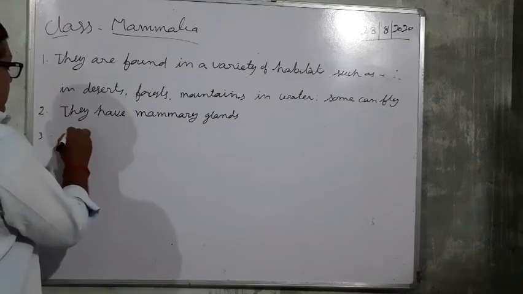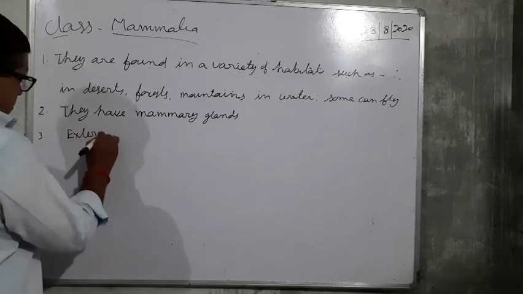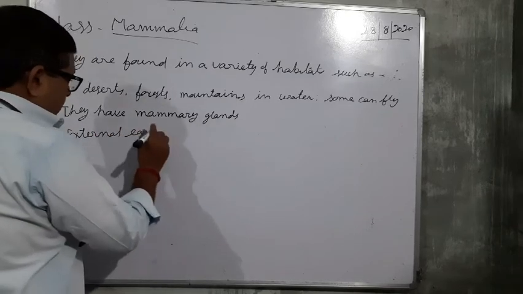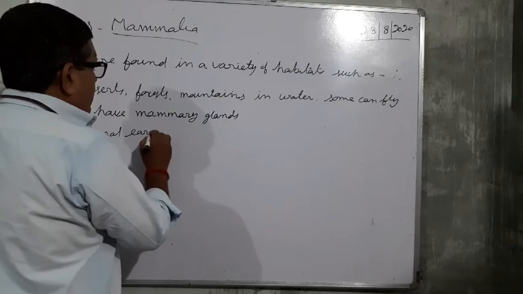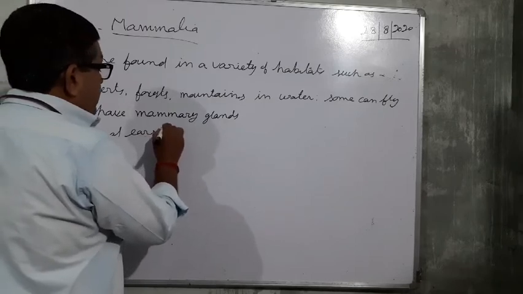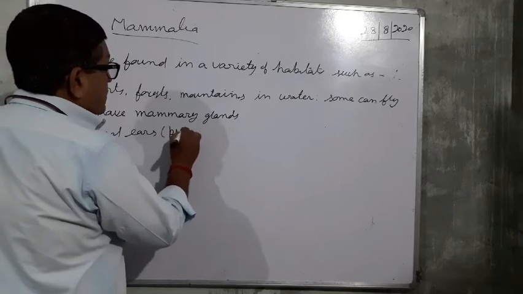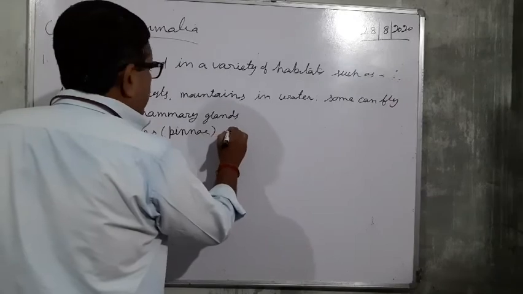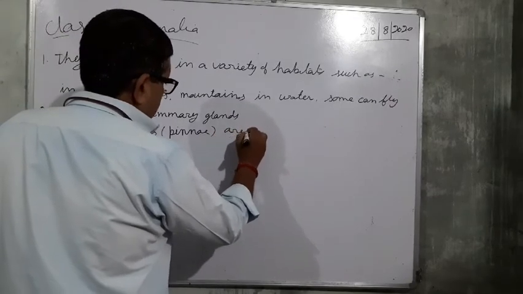External ears are present. External ears are pinna, plural pinnae, present.